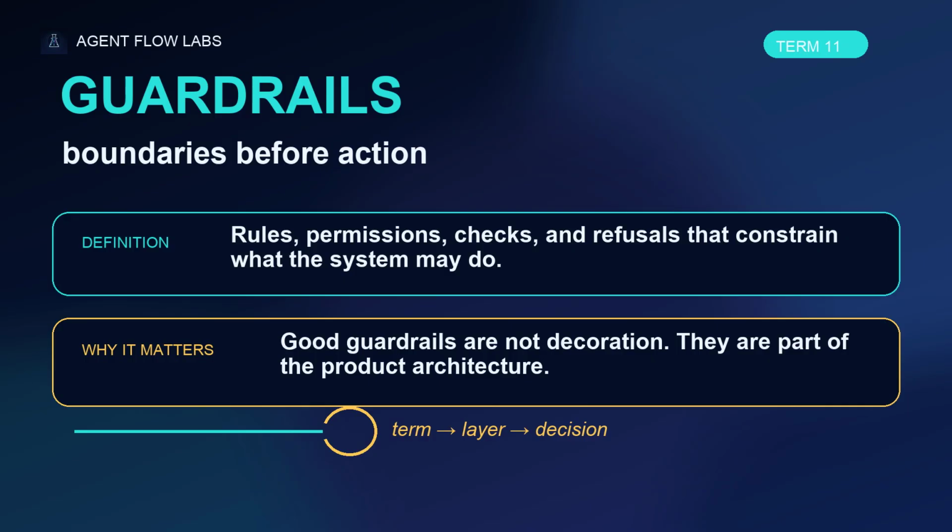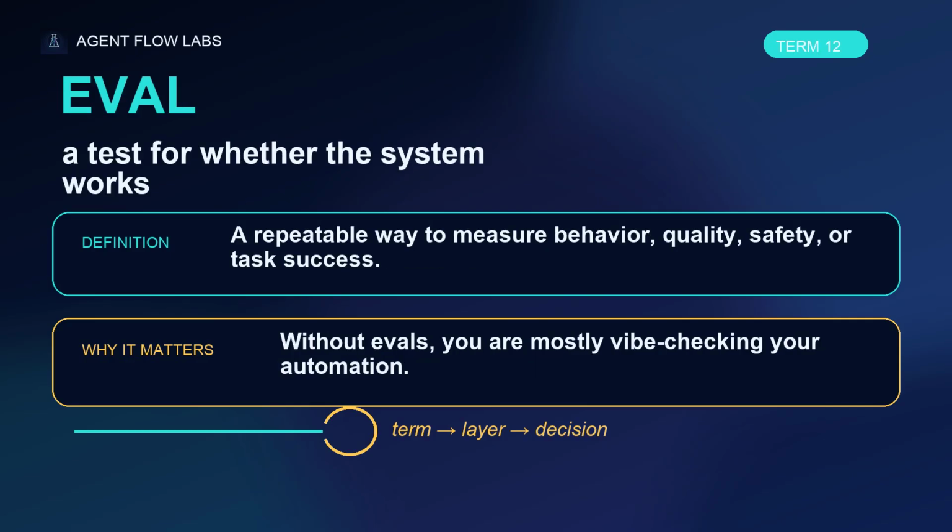An eval is a repeatable test for whether the system works. It can measure accuracy, safety, task completion, style, latency, cost, or failure recovery. Without evals, you are mostly vibe-checking your automation and hoping the ghost in the spreadsheet behaves.